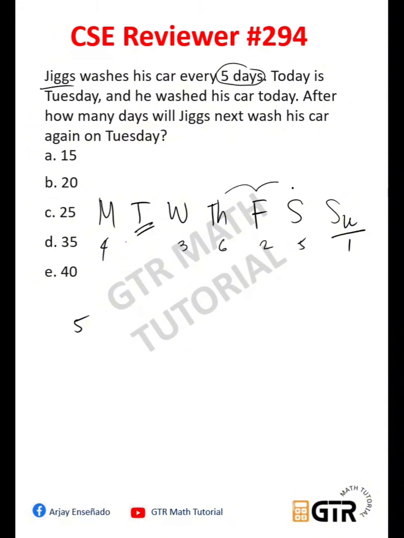Count again. 1, 2, 3, 4, 5. Okay, so how many 5 days is that? We have 7 5 days. So just multiply 7 times 5 days. That is equal to 35 days.